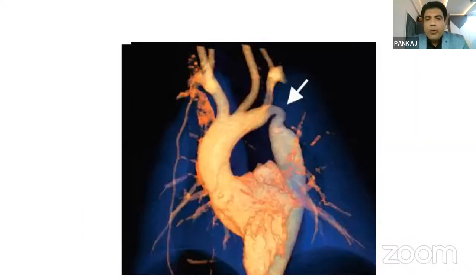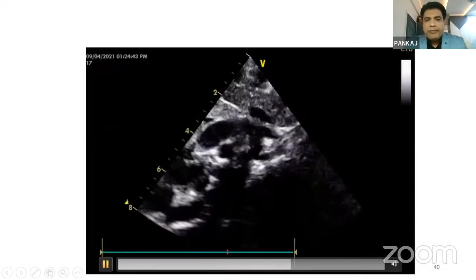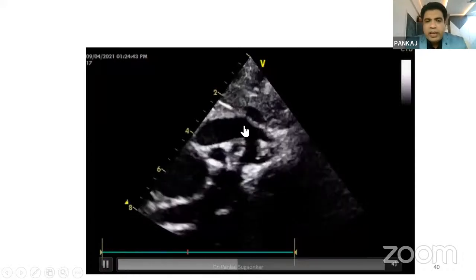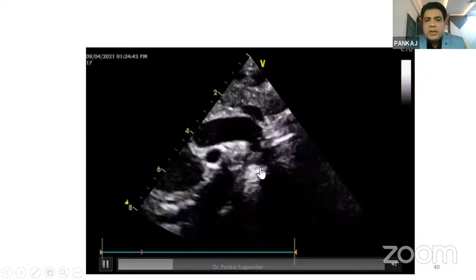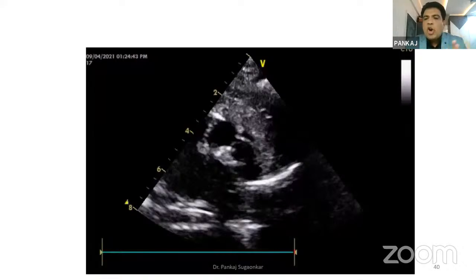Another most important echo picture here: can anyone diagnose that this is the ascending aorta? I'll play this again. This is the ascending aorta coming back. Here the area is very, very small, so a significant coarctation of the aorta is present in such a patient. The most important abnormality here is that the femoral pulses are not palpable.